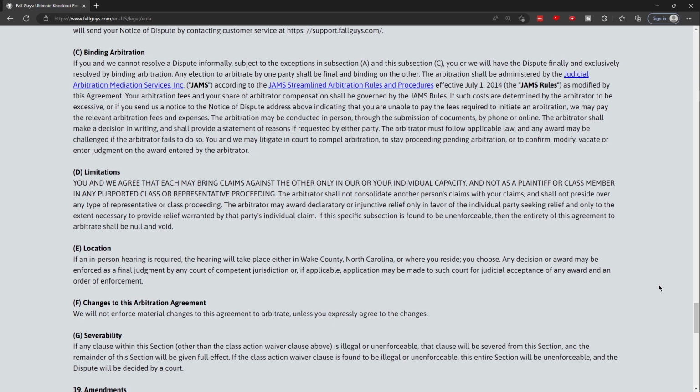The arbitration may be conducted in person through the submission of documents, by phone, or online. The arbitrator shall make a decision in writing and shall provide a statement of reasons if requested by either party. The arbitrator must follow applicable law, and any award may be changed if the arbitrator fails to do so. You and we may litigate in court to compel arbitration, to stay proceeding pending arbitration, or to confirm, modify, vacate, or enter judgment on an award entered by the arbitrator.